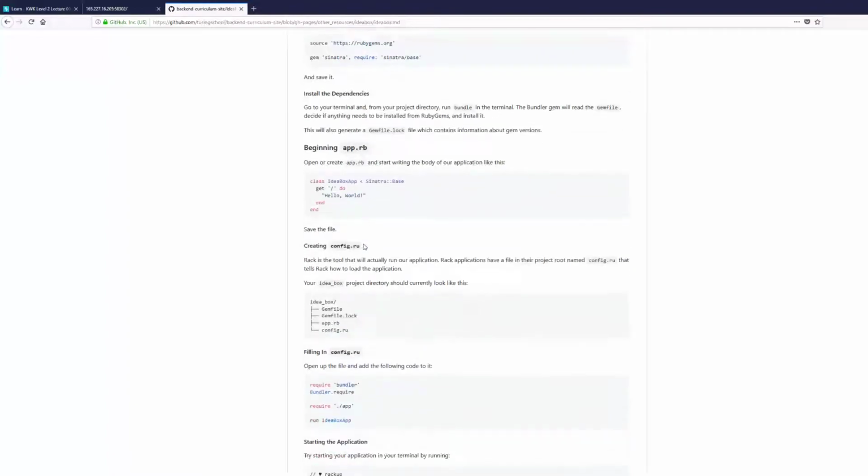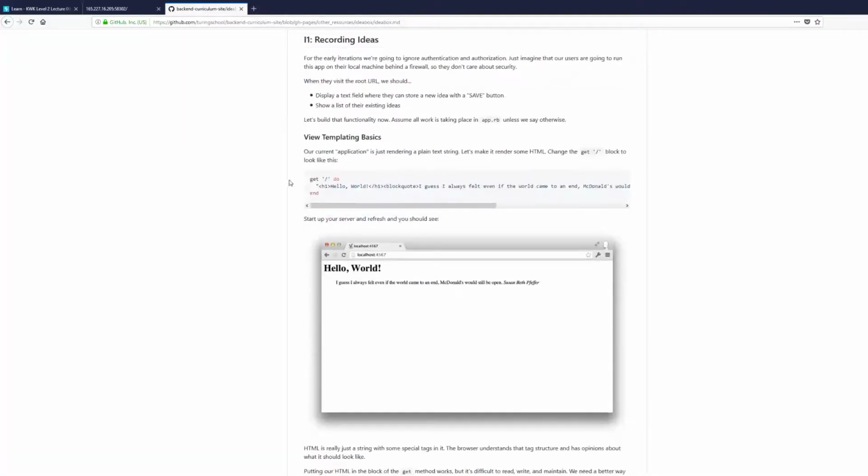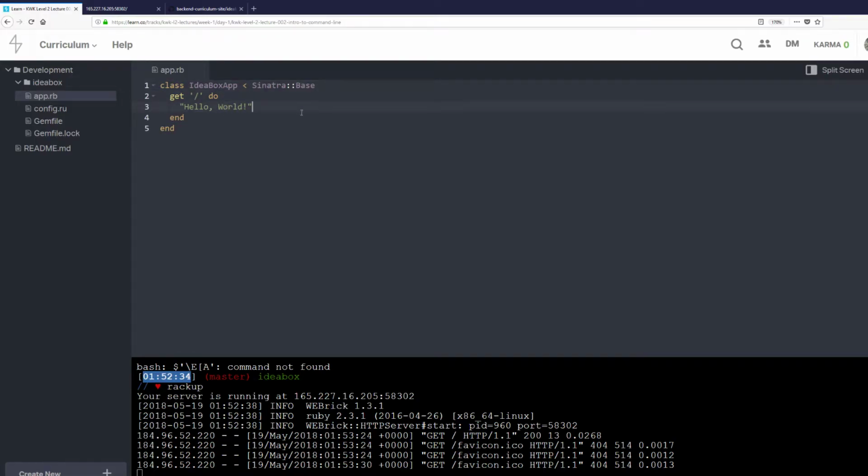And as we follow along, if you're working along this way, we're in I1, we got to record these ideas. And I'm going to copy that, and we're going to replace this hello world with this block of HTML that I took from the documentation. I just copy and pasted it, and it's a quote from Susan Beth Pfeffer that says, "I guess I always felt, even if the world came to an end, McDonald's would still be open." Probably accurate. McDonald's would probably still be open if the world came to an end.